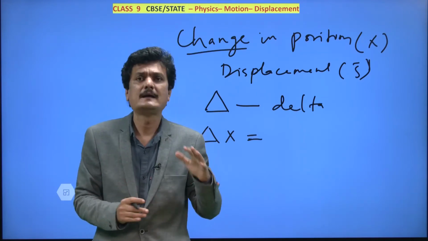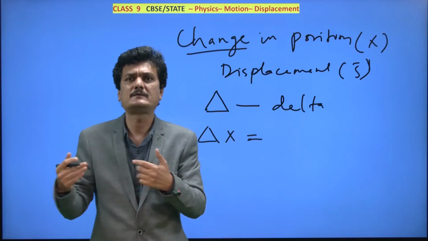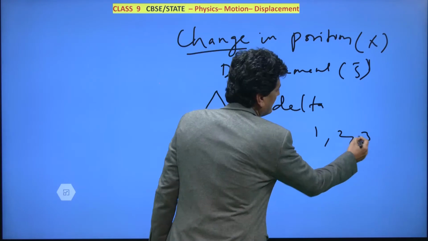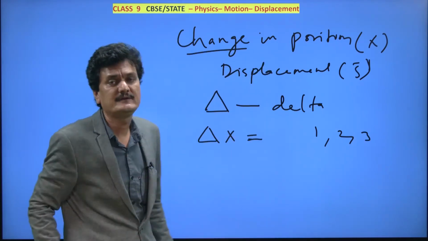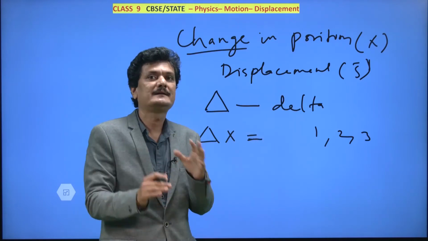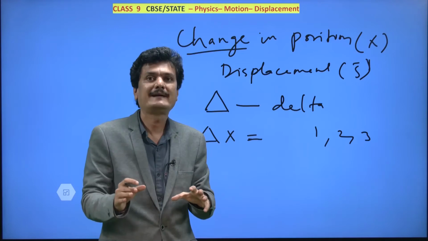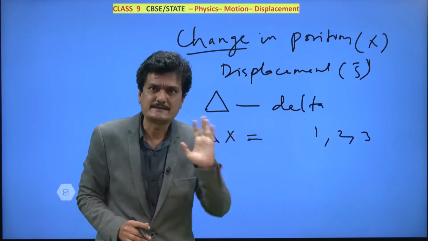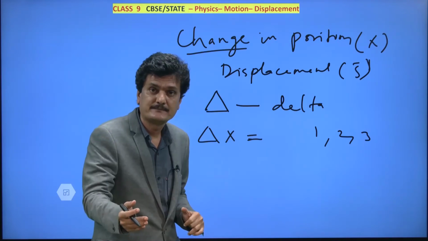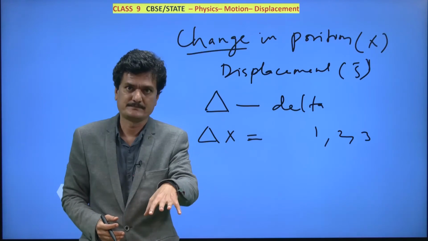That doesn't mean that nothing was happening before, and that doesn't mean that you stopped observing after 3 values. You took 3 readings. That doesn't mean that the train is not going to travel any further. It will reach its destination. So the final value is not final in the strictest sense. Final value means you stopped observing at that time. What is the meaning of final value? You stopped observing at that time. And what is the meaning of initial value? You started observing at that time.